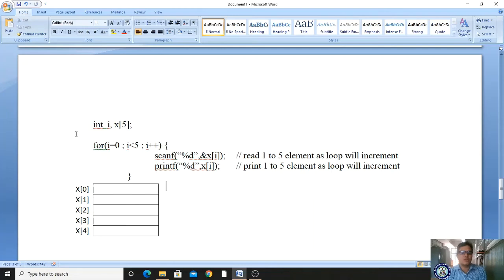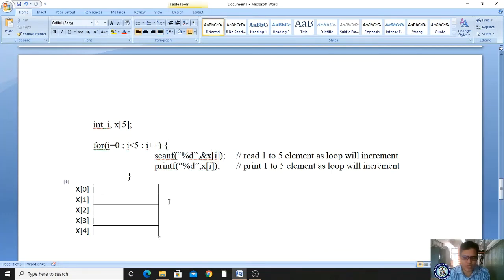Now for i is equal to 0, i less than 5, the condition is true, so it enters. Scanf means you have to read the value from the keyboard and store it in this location. What is the i value? 0. So this is the x of 0 location. Whatever value you read from the keyboard will be stored in x of 0.